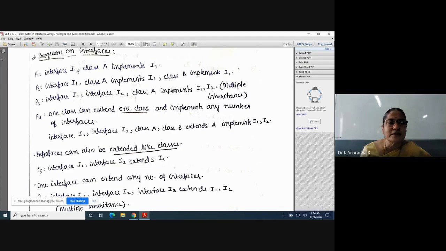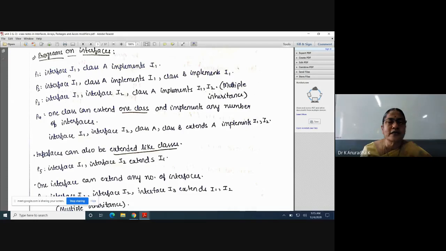That's why abstract classes must be extended. In the same way, interfaces must be implemented. Whenever you define an interface, there must be one class which implements that interface. The role of this class is to provide the implementation to all the abstract methods of this interface. This is the first important program to understand the interface concept. Once you understand this concept, remaining programs are very, very easy.